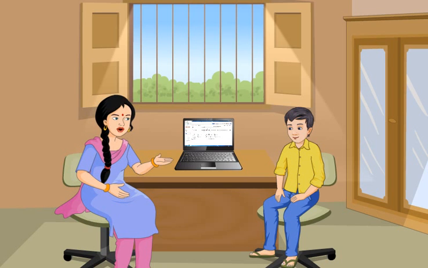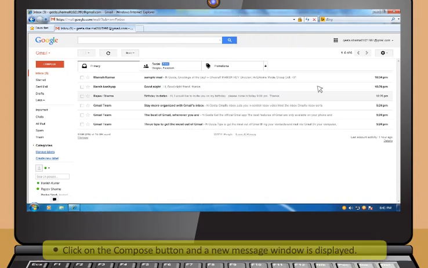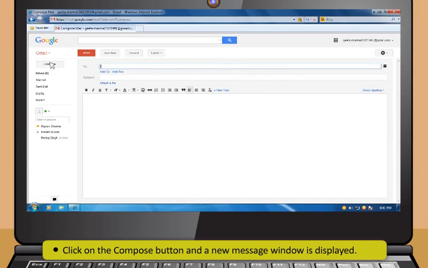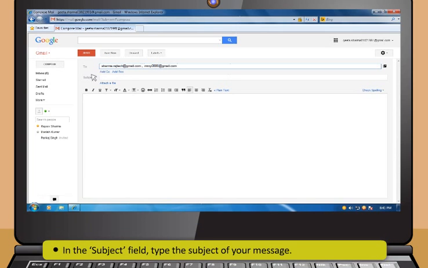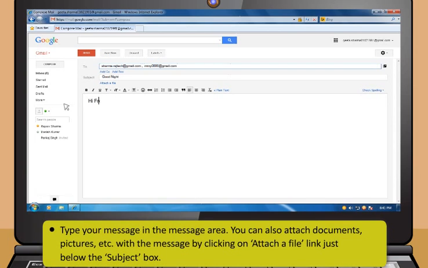It's very easy. Just follow these steps. First, click on the Compose button and a new message window is displayed. Then, type the email ID of the person whom you want to send the email in the To field. You can send the email to multiple persons by adding their email IDs in the To field using a comma. Now, in the subject field, type the subject of your message. After that, type your message in the message area.